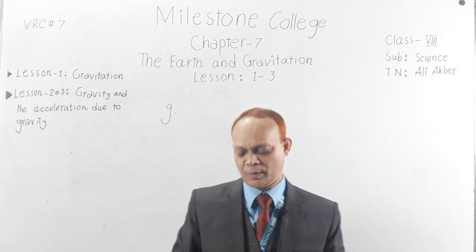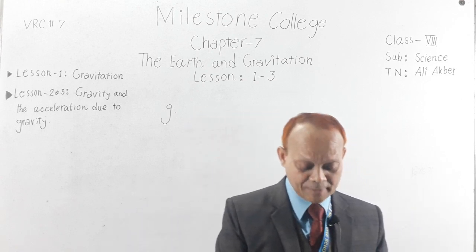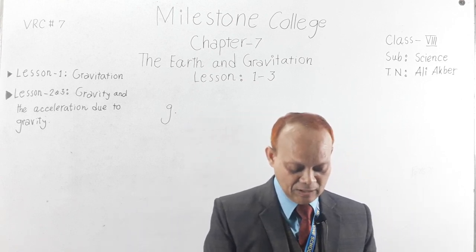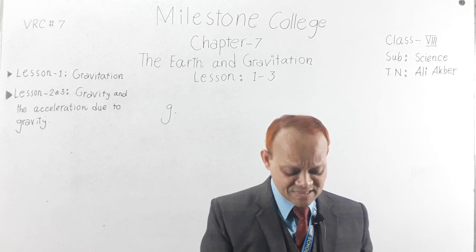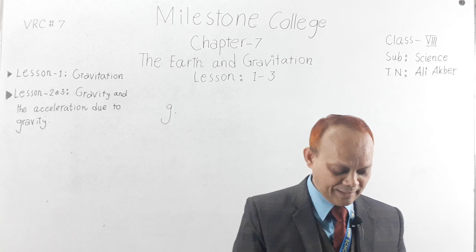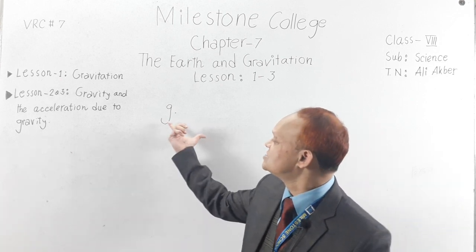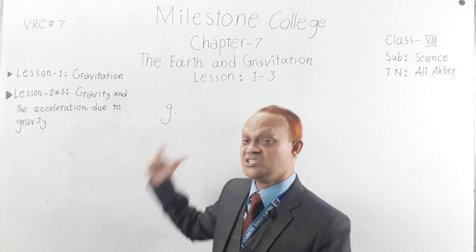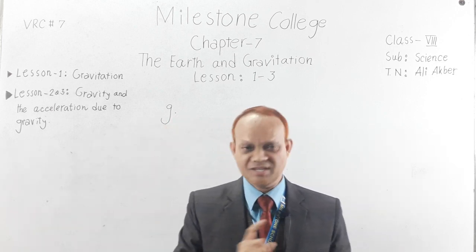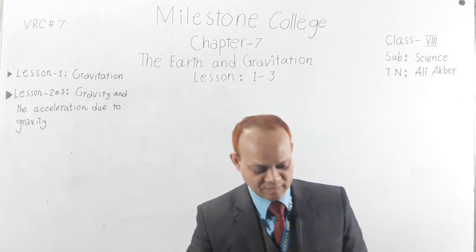Okay, now my dear students, we learned that this acceleration due to gravity becomes different at different places. Okay, clear? And also we established the equation g equal to GM by d square. Okay, fine.